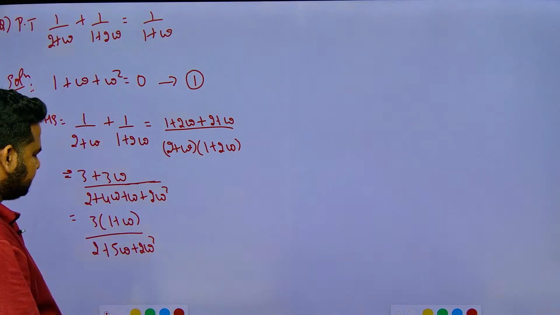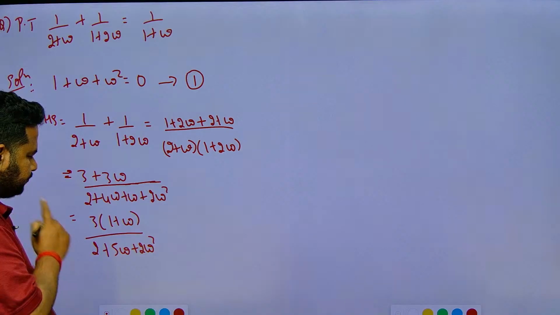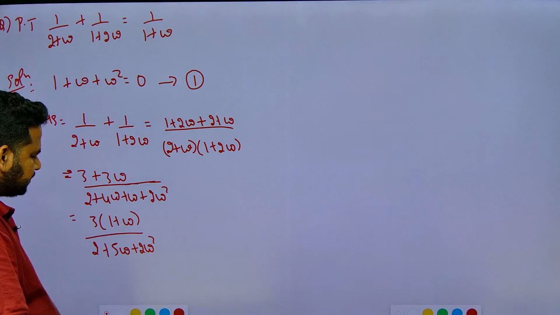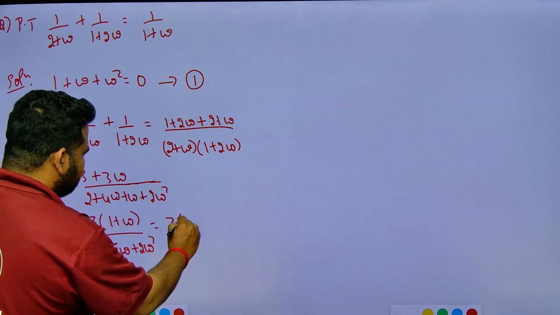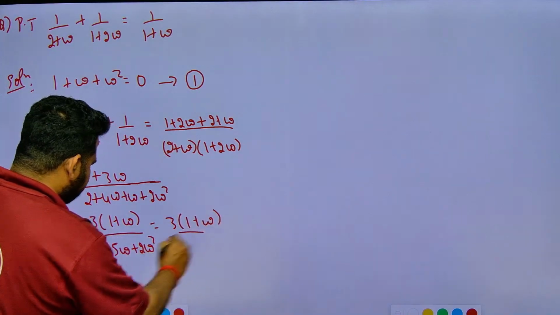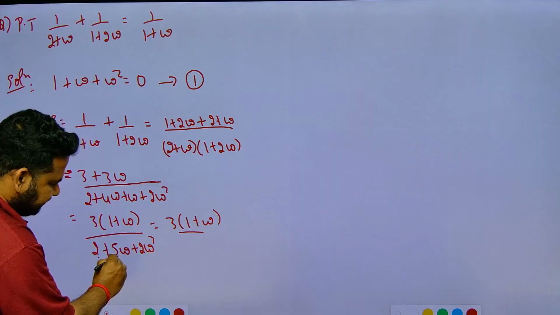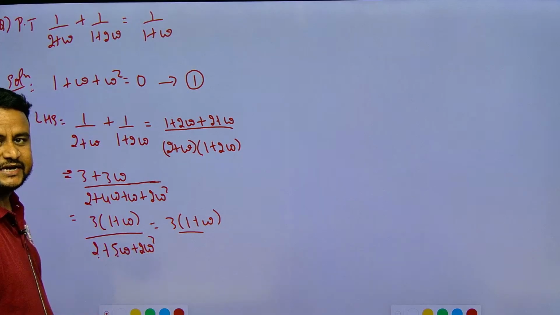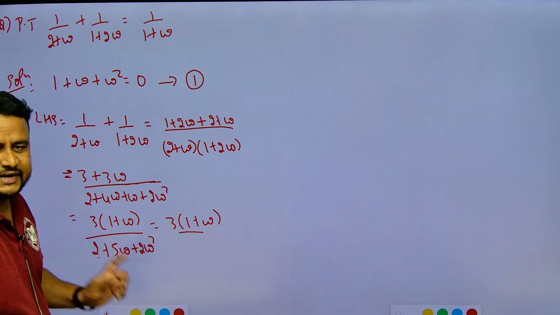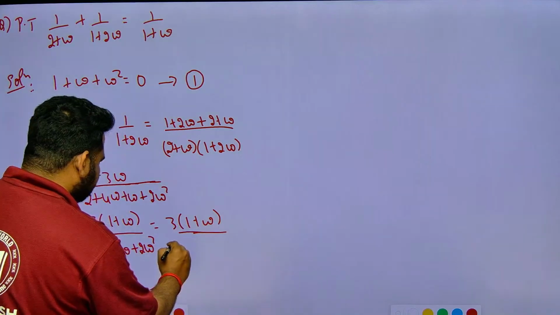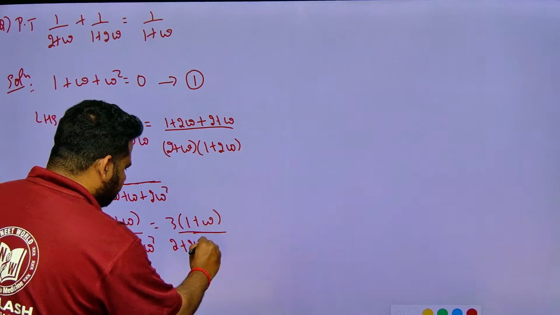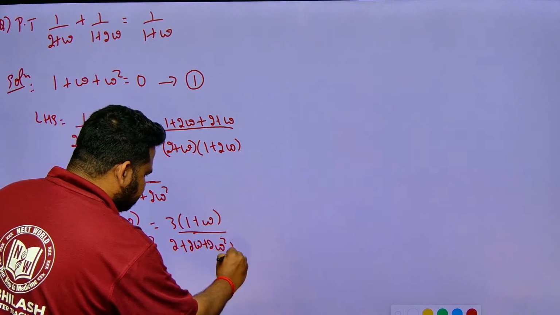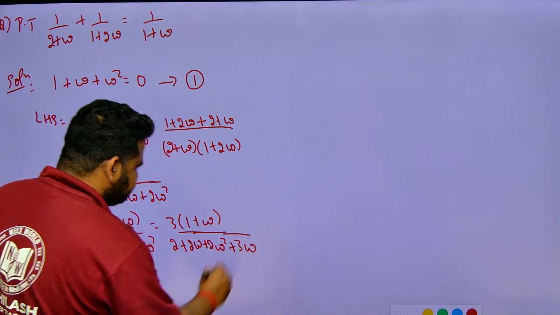Now, see here what I can do. I can write this as 3 into 1 plus omega, here I am having 2 omega square, I am having 5 omega. 5 omega I can split as 3 omega and 2 omega. So I can write 2 omega plus 2 omega square, and the remaining is 3 omega.